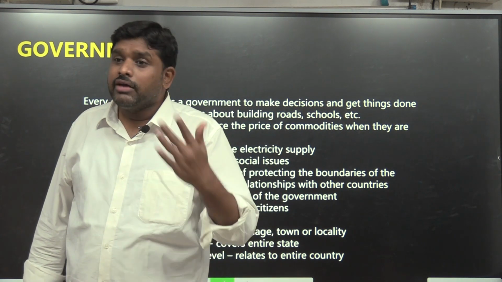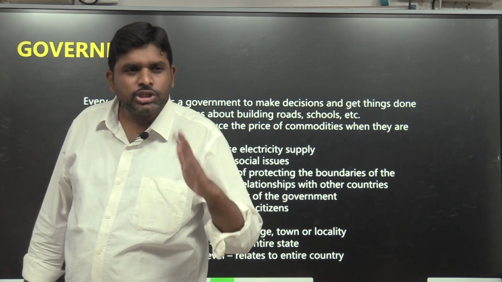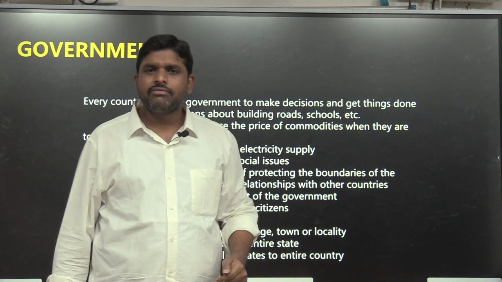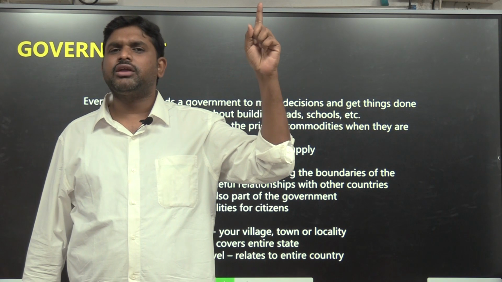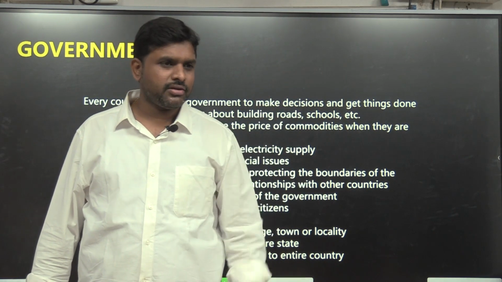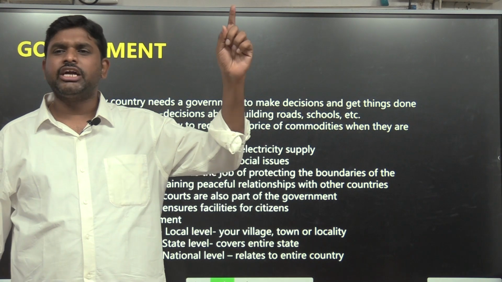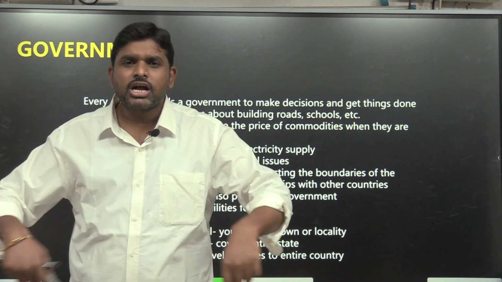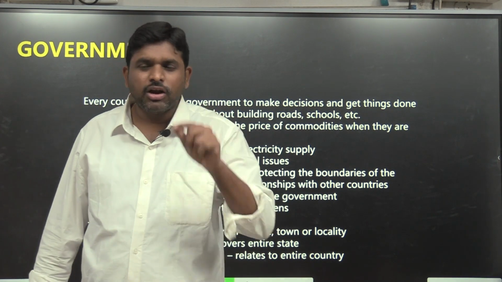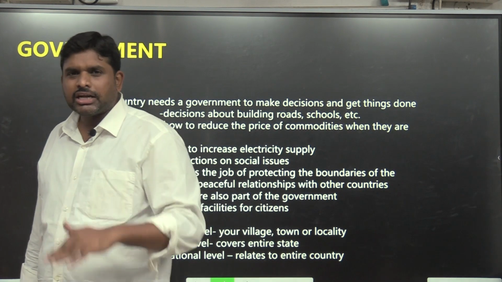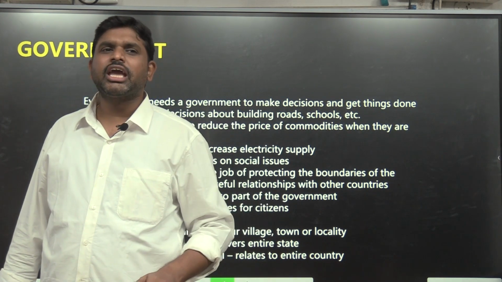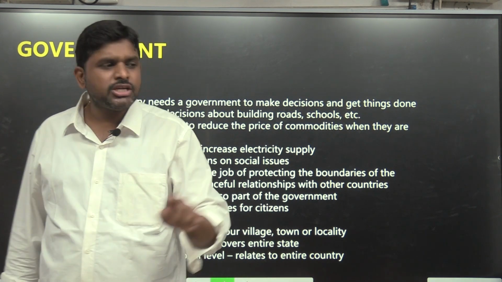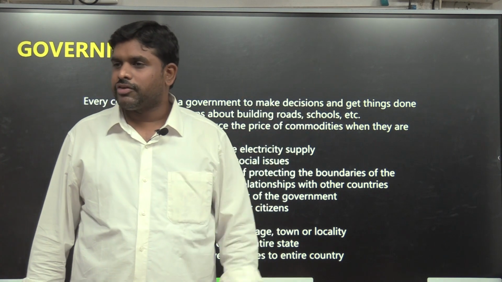Which is in motion, which is in action? The executive is in action. The executive is called the government. Who is the government? At the central level it is called the Prime Minister, head of the Council of Ministers. At the state level it is called the Chief Minister, who is head of the Council of Ministers. Not one man. So the Council of Ministers headed by the Chief Minister, or the Council of Ministers headed by the Prime Minister, is called the government. So central government means what? A 6th class student came to a conclusion that executive means the Council of Ministers headed by the Prime Minister, or the Council of Ministers headed by the Chief Minister.